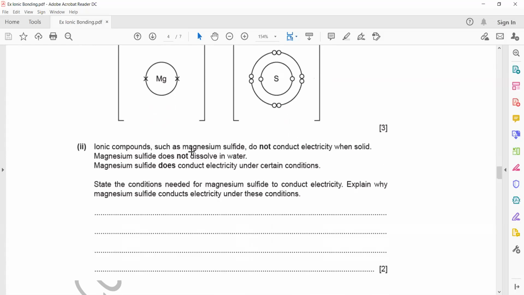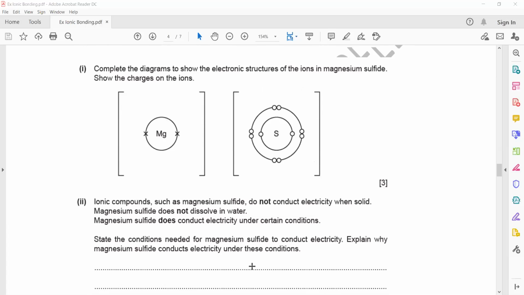Next question: ionic compounds such as magnesium sulfide do not conduct electricity when solid. Magnesium sulfide does not dissolve in water. Magnesium sulfide does not conduct electricity under certain conditions. State the condition needed for magnesium sulfide to conduct electricity and explain why magnesium sulfide conducts. So again, it's an ionic compound.